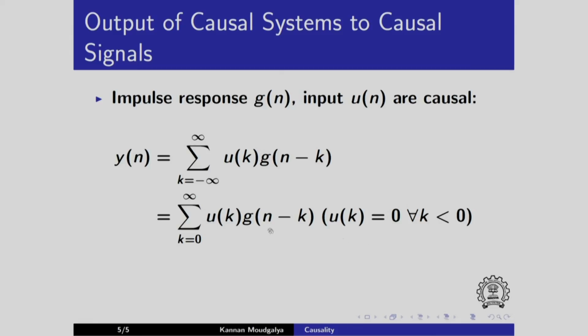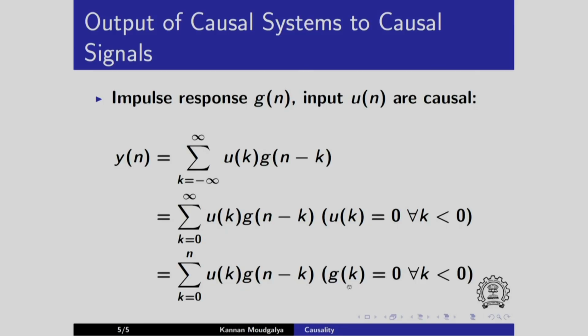Can I further improve? Remember, now g is also causal. g is the impulse response of a causal system. So as a result, k needs to go only up to k equals n. If k is greater than n, this argument will become negative and so this whole term will become 0. We do not need to consider those terms. So I go from k equals 0 to n, and that is because the impulse response is non-zero only for its argument being 0 or greater than 0.